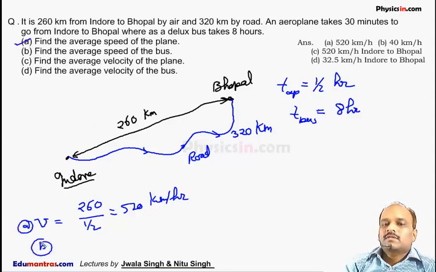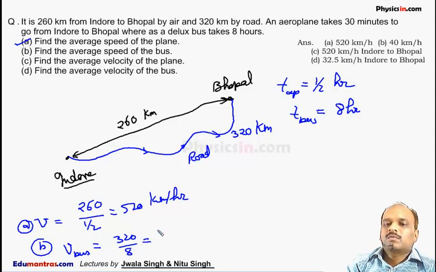Second is the average speed of the bus. So for the bus, average speed is the total distance traveled by the bus, 320 km, divided by time, which is 8, so it is equal to 40 km per hour. This is the average speed of the bus.